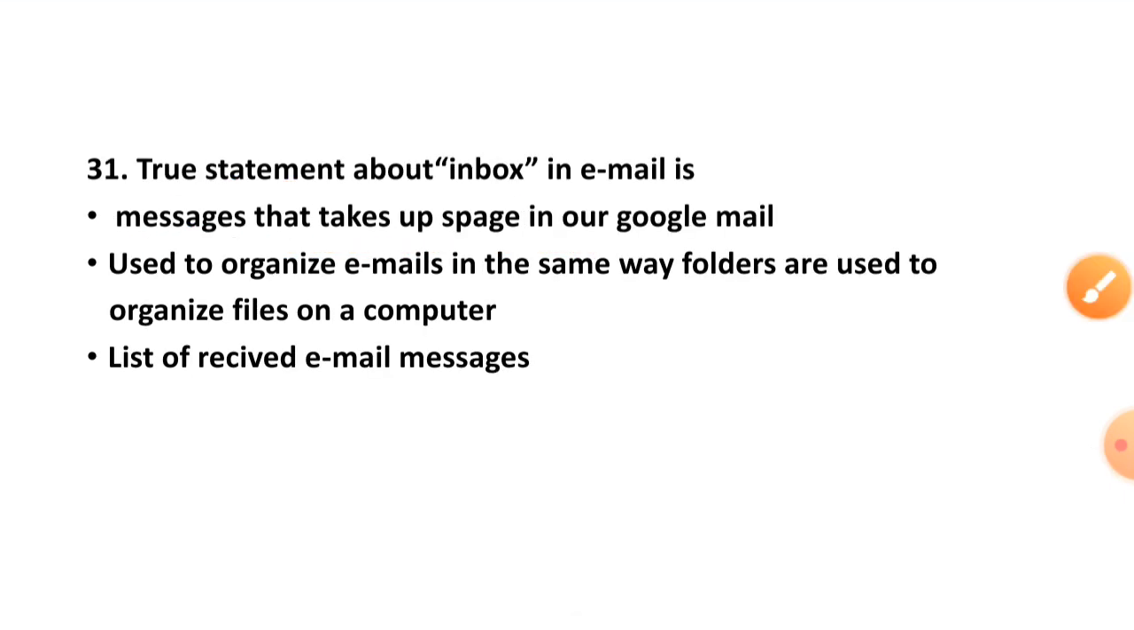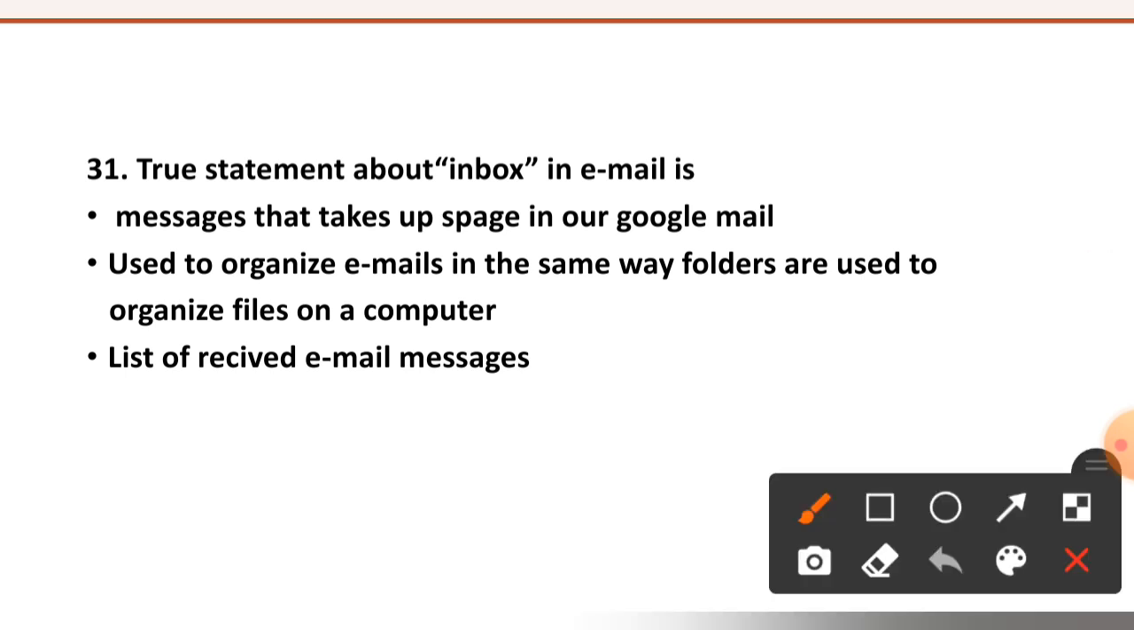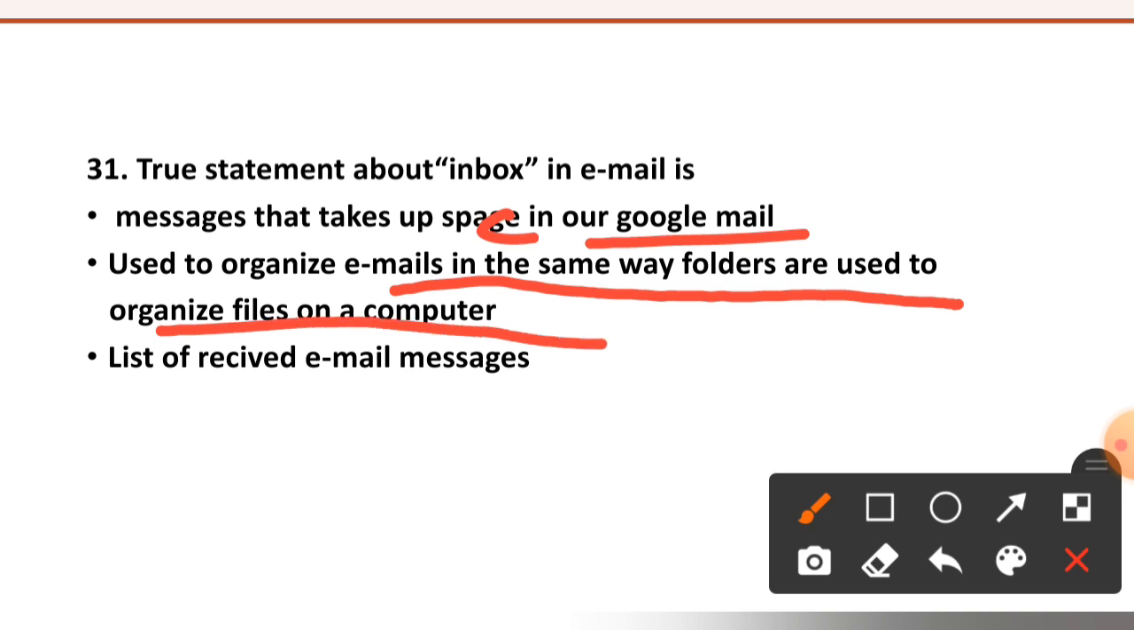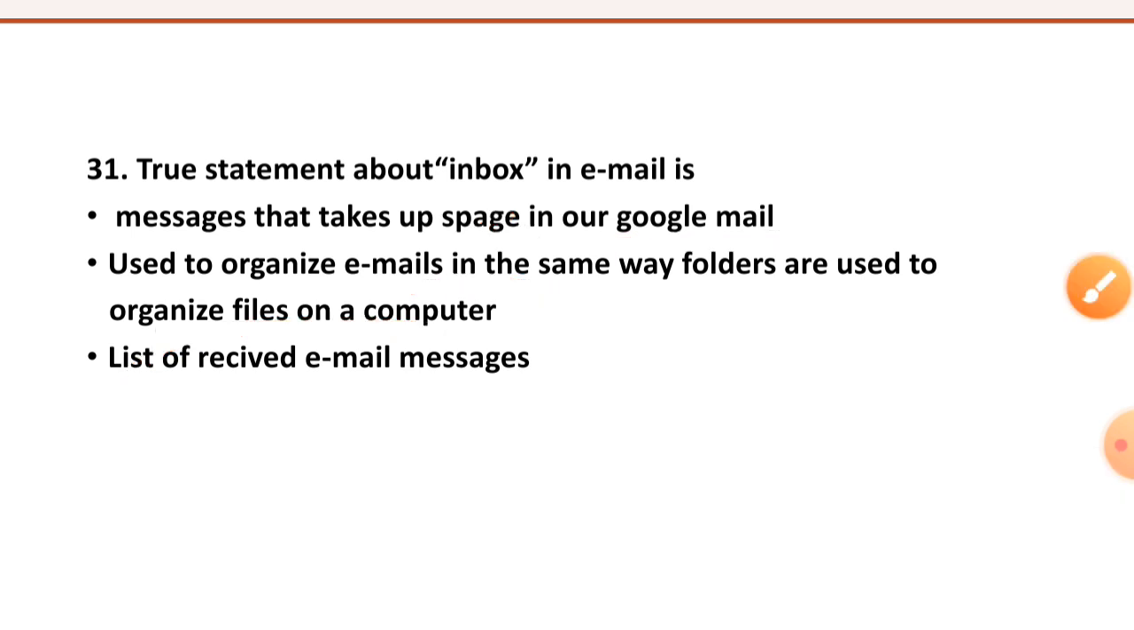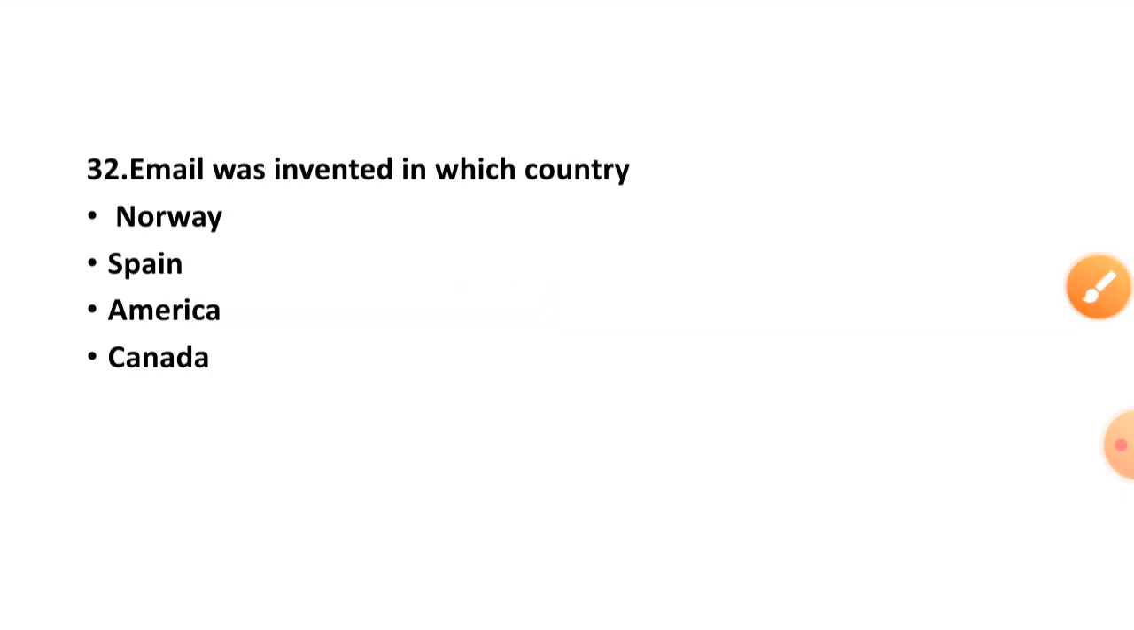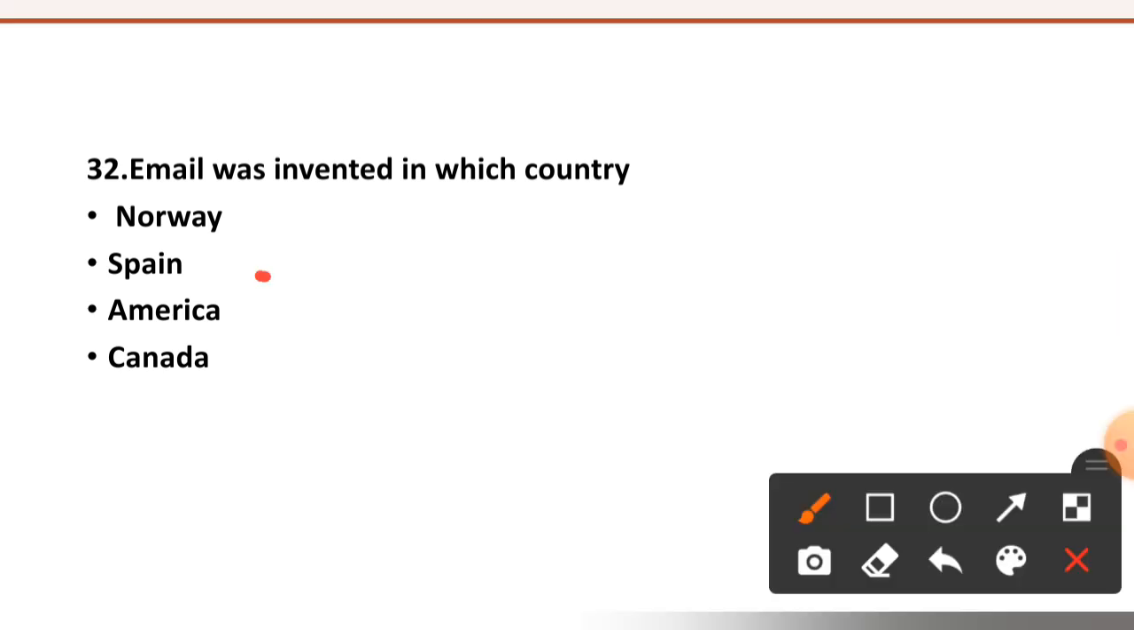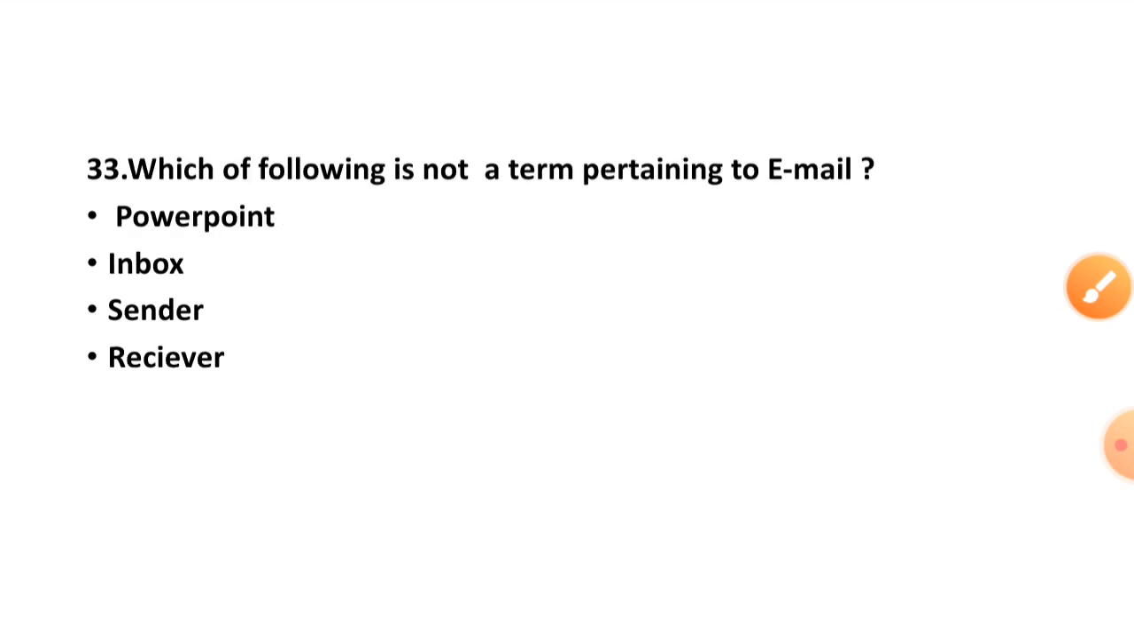31st question is, true statement about the inbox in email is. Message that takes up space is here. In Google Mail, it is used to organize emails in the same way folders are used to organize files on the computer. Or a list of received emails. The right option is option number C, list of received email messages. 32nd question is, email was invented in which country? Norway, Spain, America, or Canada? Right option is option number C, America.